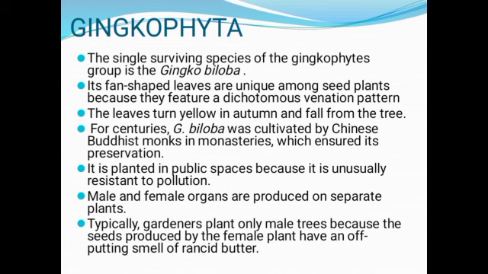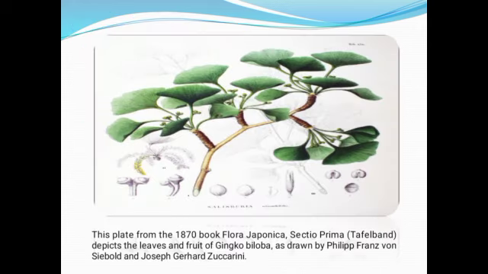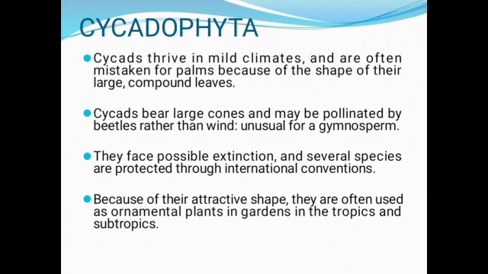Typically, gardeners plant only male trees because the seeds produced by the female plant have an off-putting smell of rancid butter. Now, this plate from the 1870 book Flora Japonica depicts the leaves and fruits of ginkgo biloba.